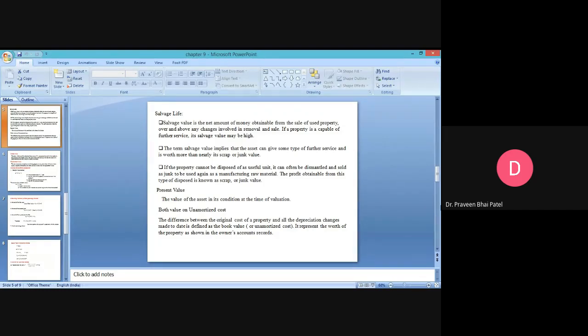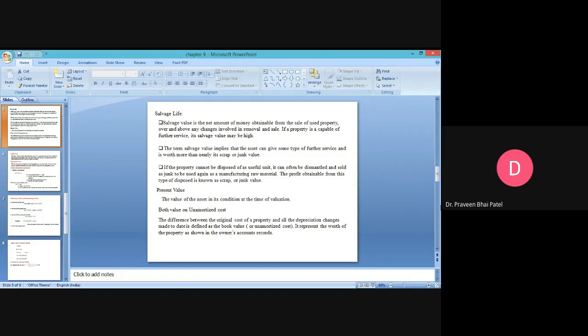If the property cannot be disposed of as a useful unit, it can often be dismantled and sold as junk to be used again as a manufacturing raw material. The profit obtainable from this type of disposal is known as scrap or junk value, which I have explained to you earlier. So why is this scrap done?